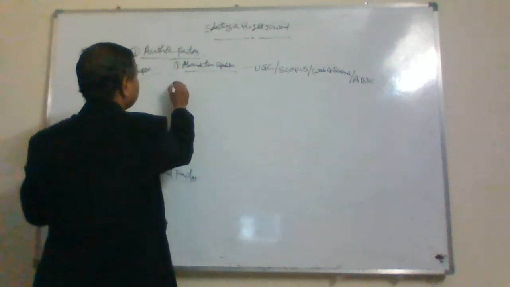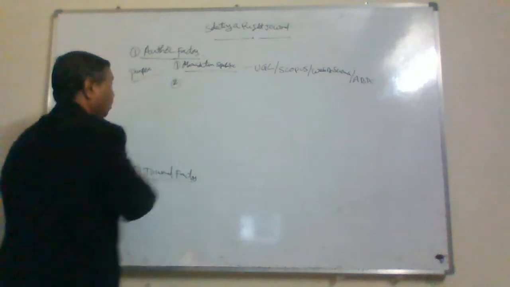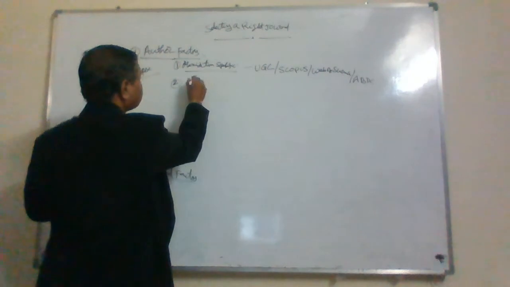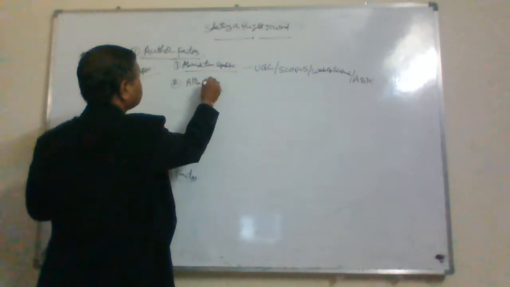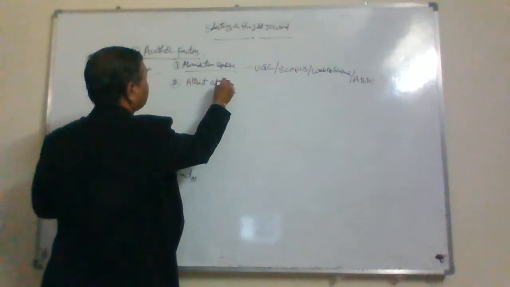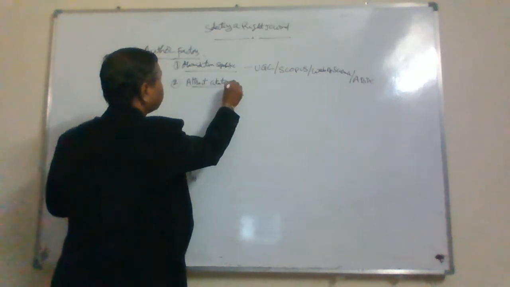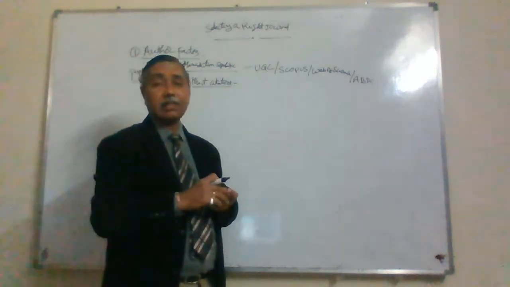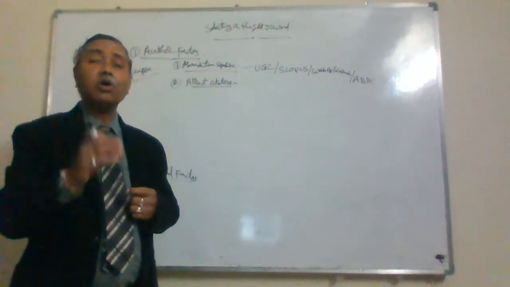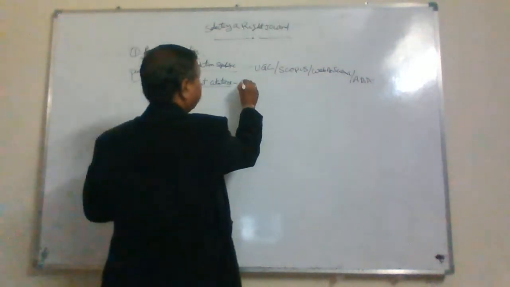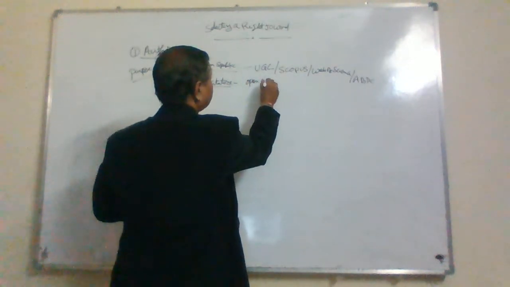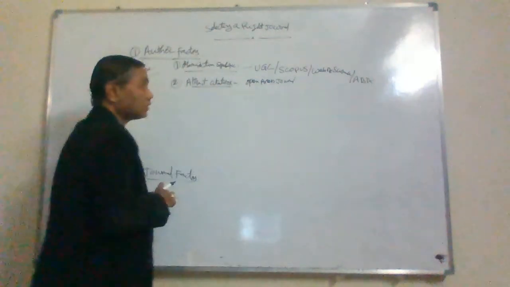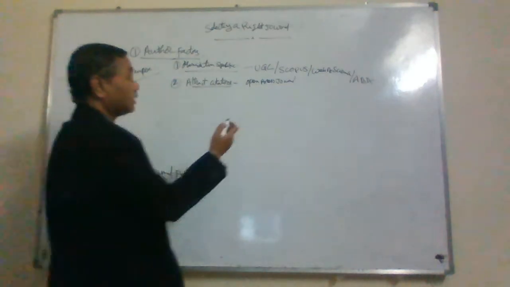So second one is what? Attract citations. The author wants to attract citations for his paper. That is his purpose. Some people will be looking at citation, right? So then what you have to do? Publish in open access journals. Open access journals are cited more than the other journals.